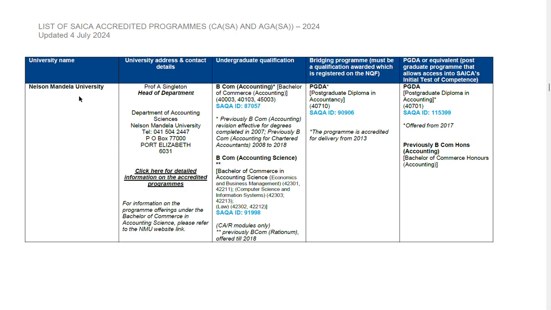Then we have Nelson Mandela University. Nelson Mandela University is accredited by SAICA to provide an undergraduate qualification. And the name of the undergraduate qualification you should enroll for is BCom Accounting or Bachelor of Commerce in Accounting. The SAQA ID is 87057. The same thing applies. If this course is full, then you need to go and check the alternative university.